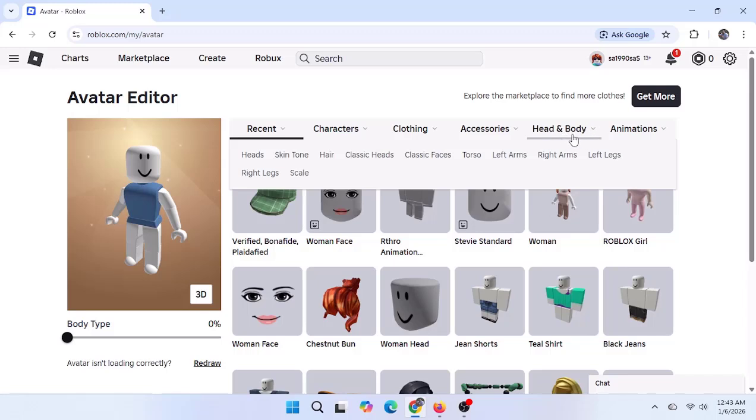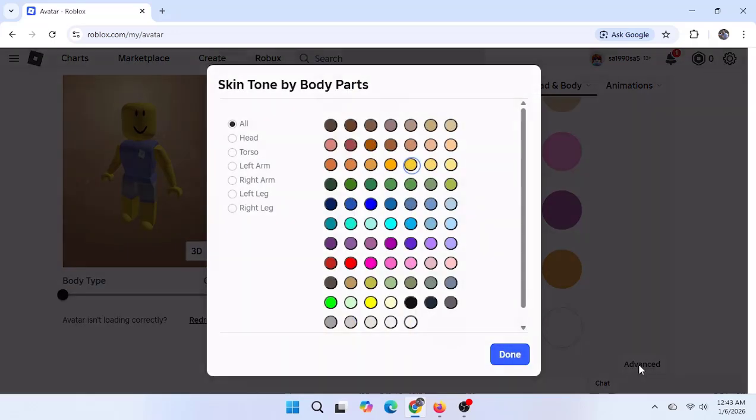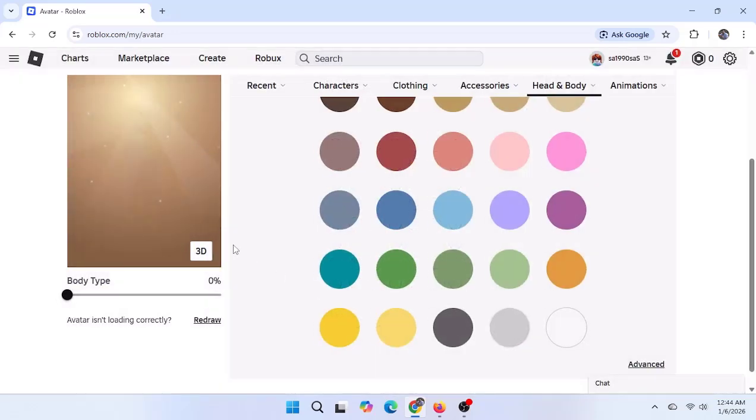After that, click on Head and Body, then select Skin Tone. From here, you can change your skin color. If you click on the advanced option, you can customize different body parts individually. Your avatar should now show the updated look without forced default clothes.